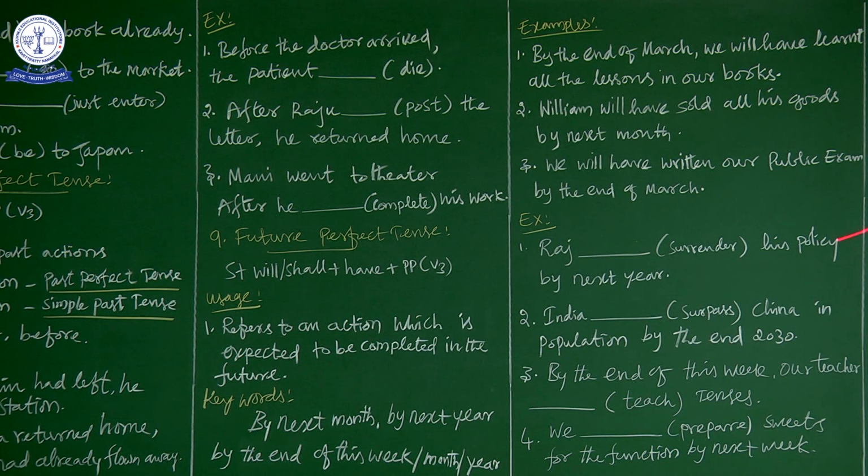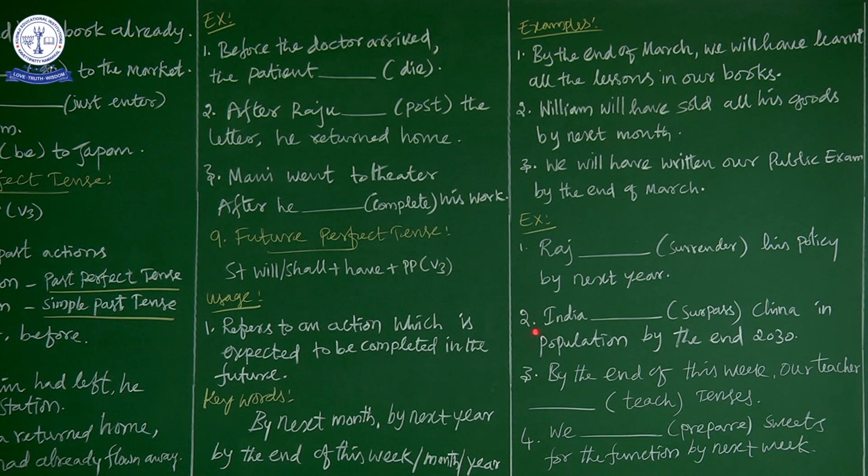Raj dash surrender his policy by next year. The keyword is "by next year". Now what is the action expected to be completed? That is surrender. The subject is Raj, and we have to use will or shall. Let's use will. So Raj will have. Next, the past participle. What is the past participle of surrender? Surrendered. So Raj will have surrendered his policy by next year. So the surrendering of the policy is expected to be completed.